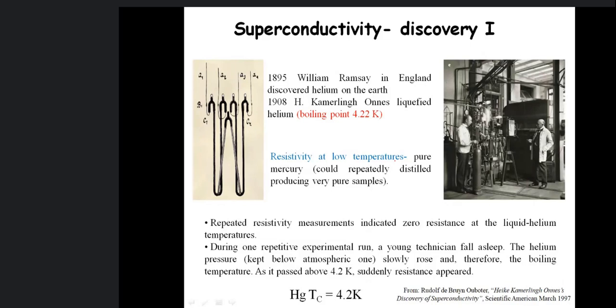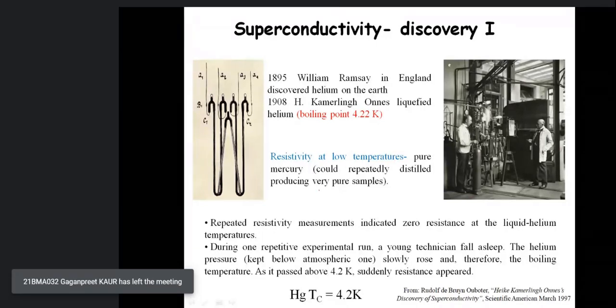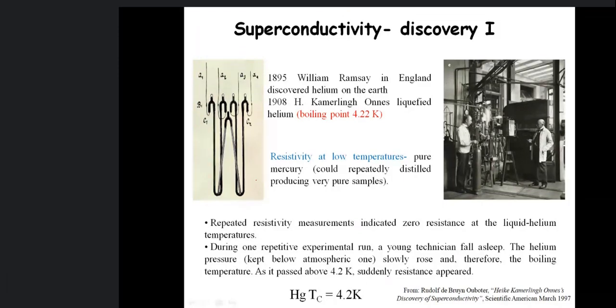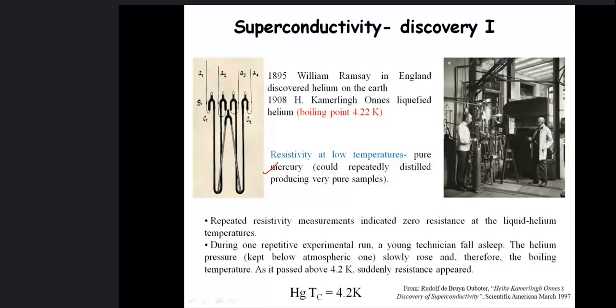So Kamerlingh Onnes used pure mercury, because mercury is a metal that exists in the liquid state, and we can make it highly pure by repeated distillation. So he selected mercury so that he could purify it by the repeated distillation process, and he used helium because the temperature of liquid helium is as low as 4.22 Kelvin.